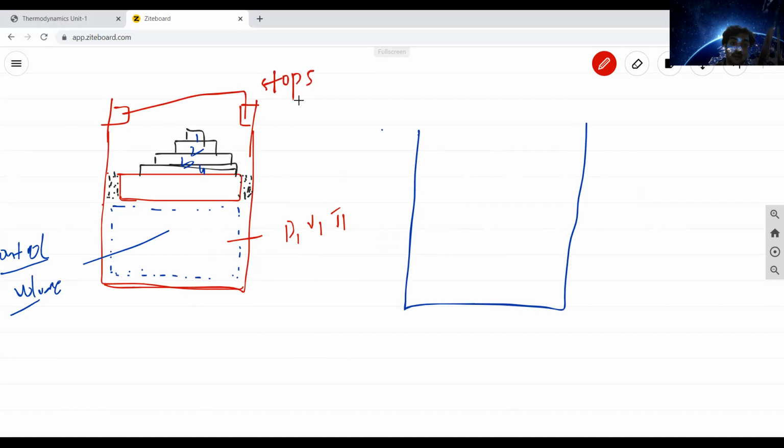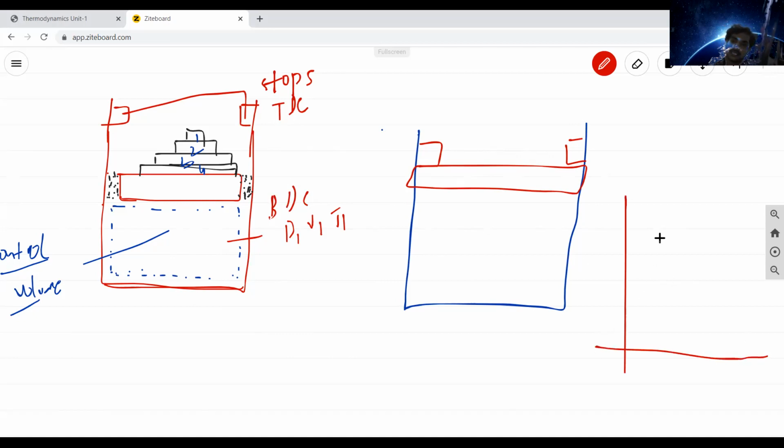See, once you remove all these weights, weight 1, weight 2, weight 3, weight 4, what will happen? The piston will suddenly reach this position, up to the stops. Is it right? The piston will travel from bottom dead center, BDC, to top dead center, TDC. So the process occurring is that volume increases, pressure decreases. So this is the PV diagram in this particular case.